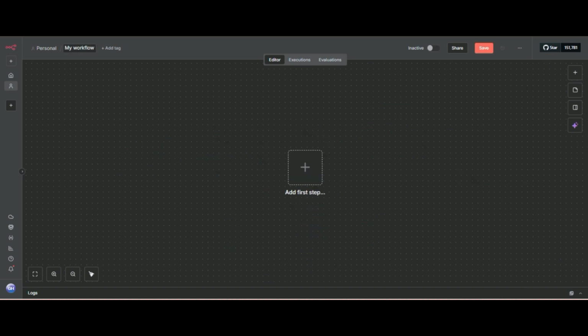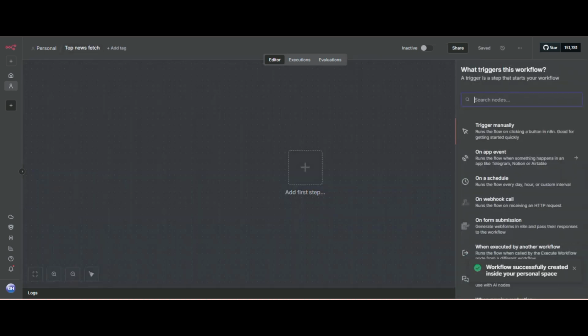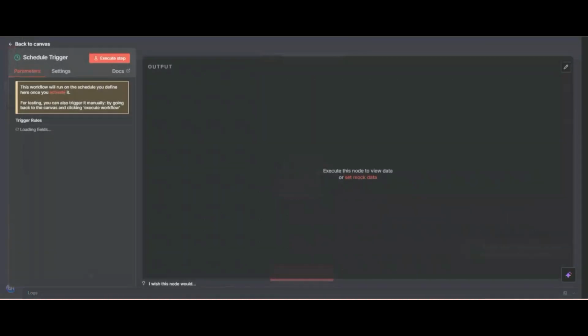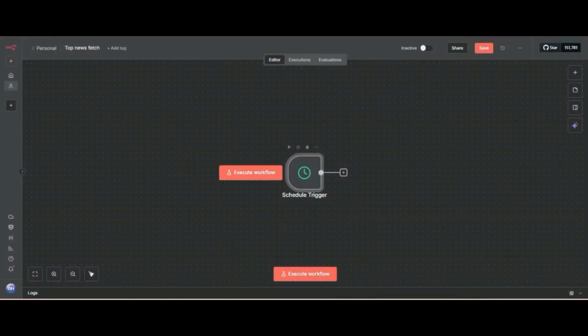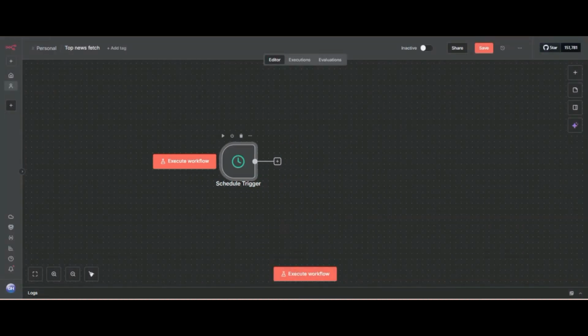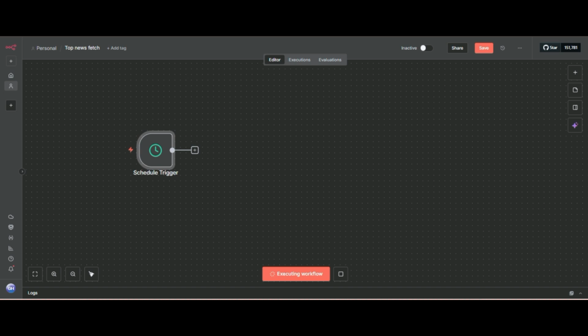Open your workflow and give it a name. I'll say top news fetch. Then I will add a schedule trigger. You can schedule it for whenever you want. I keep the default, and I execute this, and I save this.